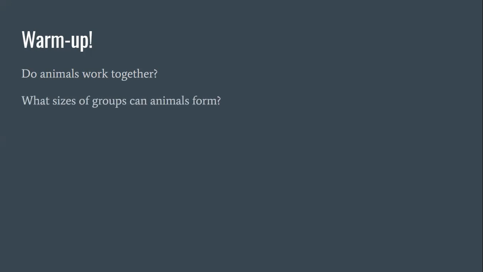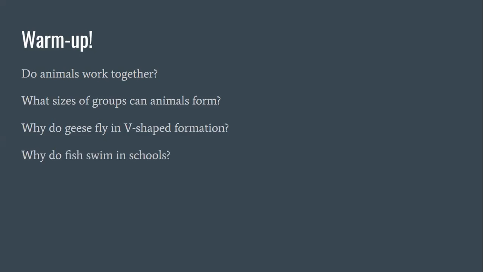Our second question is, what sizes of groups can animals form? So are they really big? Are they small? Or is it everything? Think about this answer. Our third question is, why do geese fly in V-shaped formation? I wonder if any of you know. And our last question is, why do fish swim in schools? Think about all of these questions and see if you can figure out an answer.